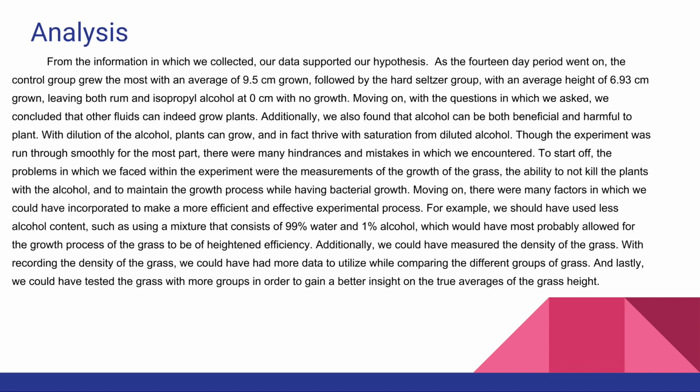Moving on, there were many factors which we could have incorporated to make a more efficient experimental process. For example, we should have used less alcohol content, such as using a mixture that consists of 99% water and 1% alcohol, which would have allowed for the growth process of the grass to be of heightened efficiency. Additionally, we could have measured the density of grass. With recording the density of grass, we could have had more data to utilize while comparing the groups of grass. And lastly, we could have tested the grass with more groups in order to gain a better insight on the true averages of the grass height.